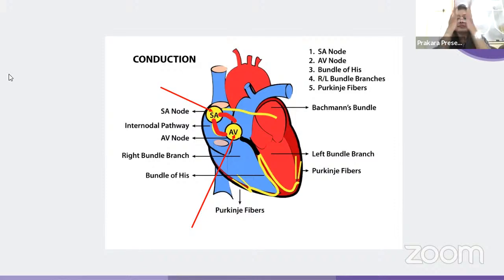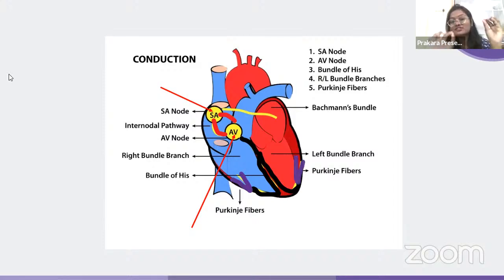From the bundle of His, it will divide, because the bundle of His has two structures. It has a left bundle and a right bundle. So it will divide now, and it will travel down through the left bundle of His and the right bundle of His. Okay, and then it will go to the Purkinje fibers.